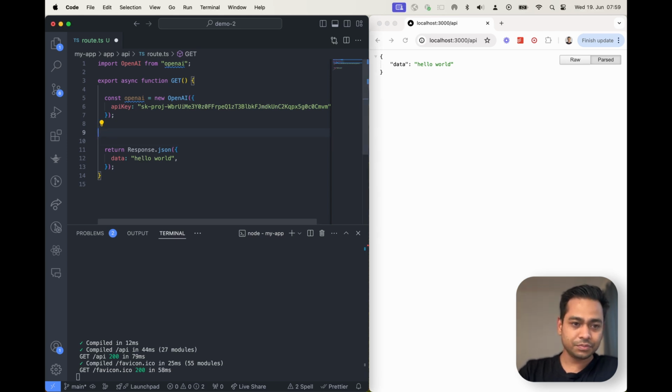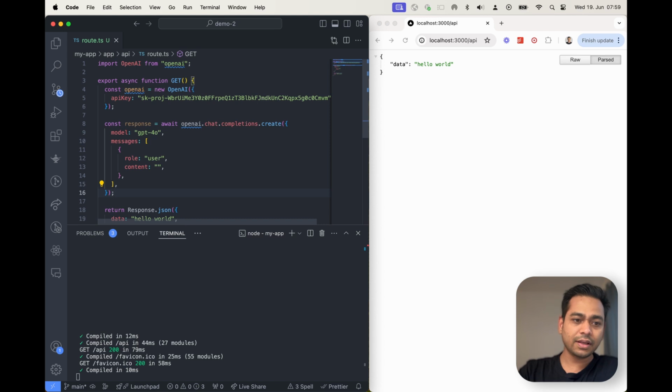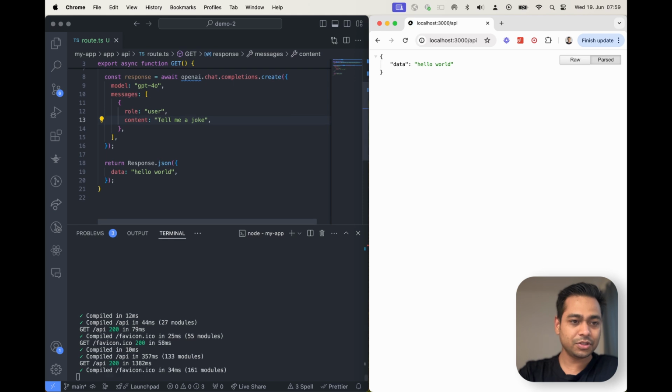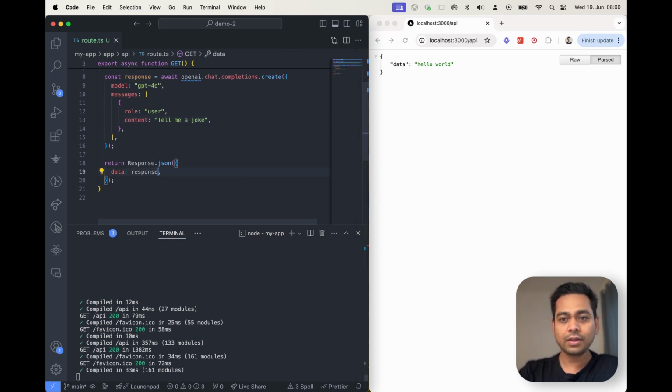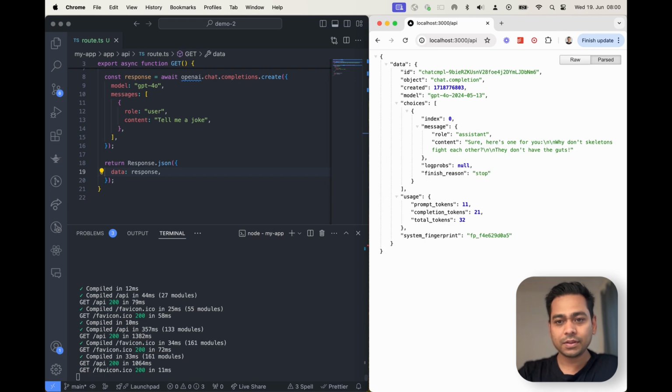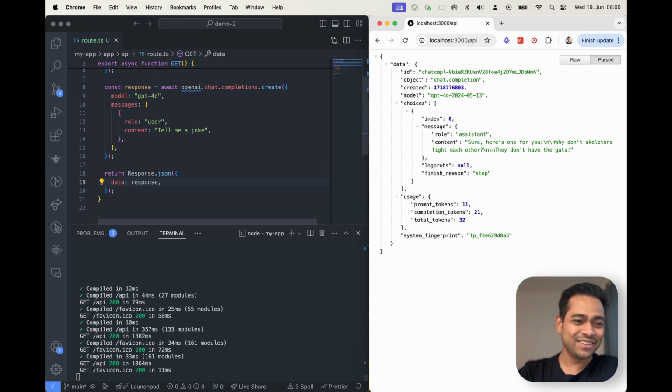So for example, now I can say I need the model GPT-4o and I can pass a message and OpenAI can reply to me. For example, tell me a joke. And let me just pass it back as the response. So this is the response from OpenAI. There is some metadata and this is the message. Sure, here's one for you. Why don't skeletons fight each other? They don't have the guts. So this is my basic OpenAI inference.